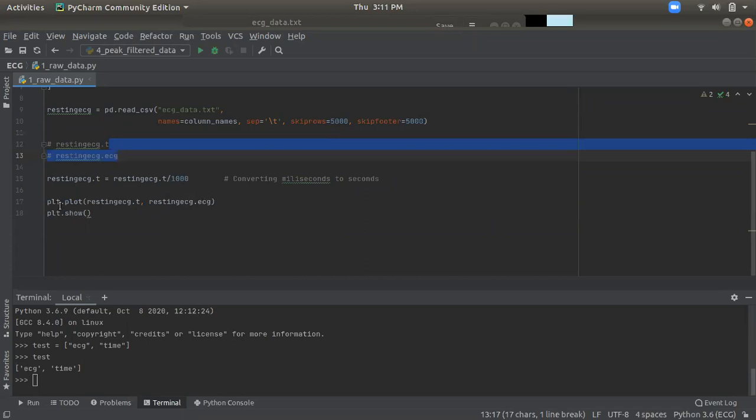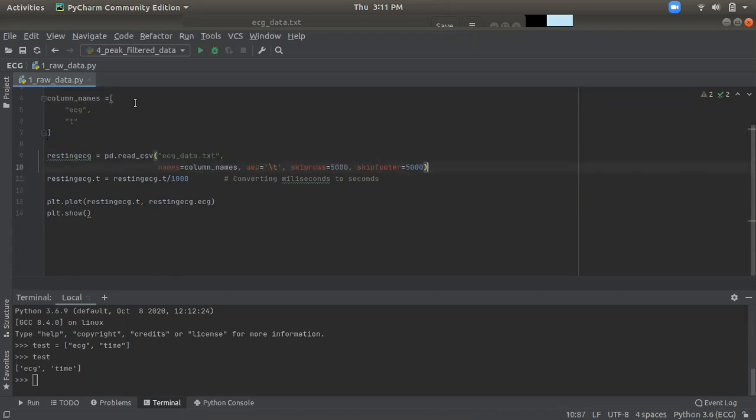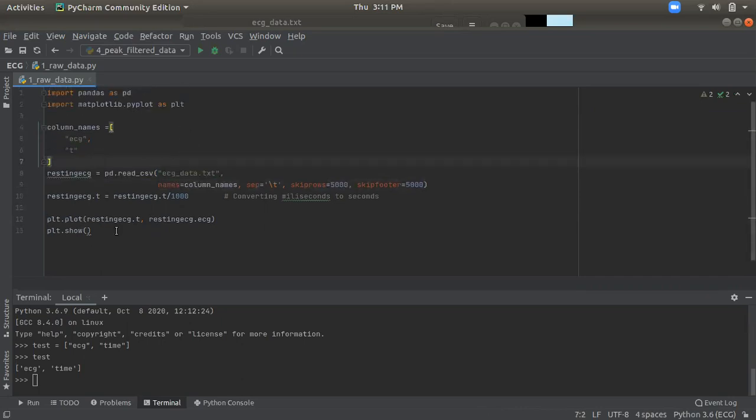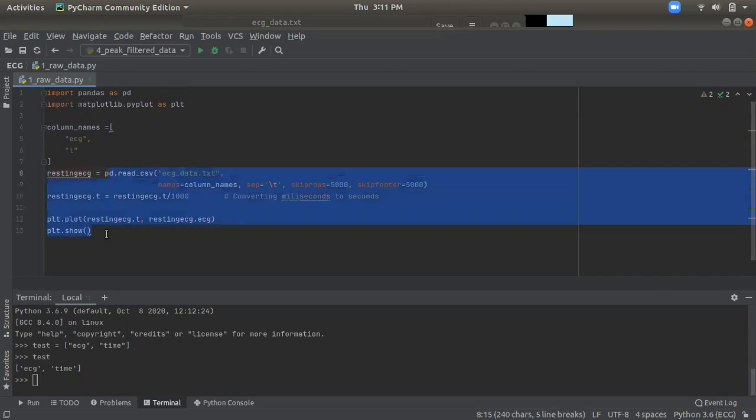Now we just tell it to plot with time on the x-axis and ECG on the y-axis, and everything else Python does itself. These few lines of code are enough to represent the ECG waveform from a given data list.